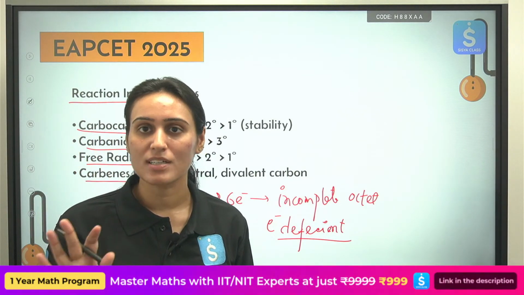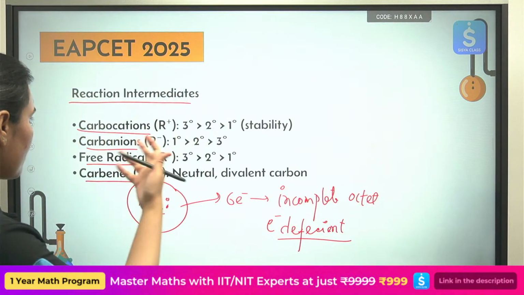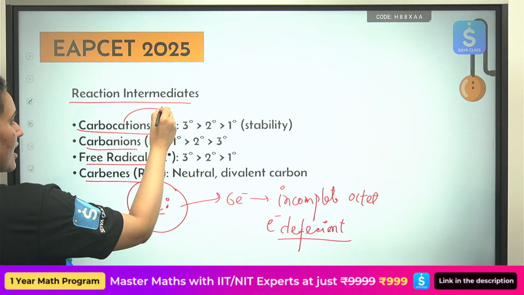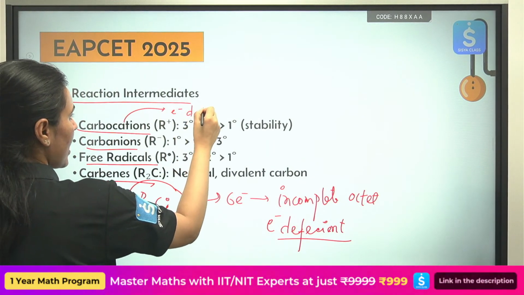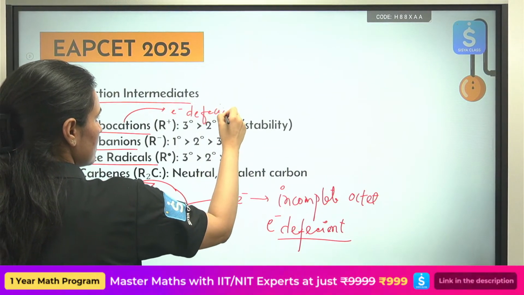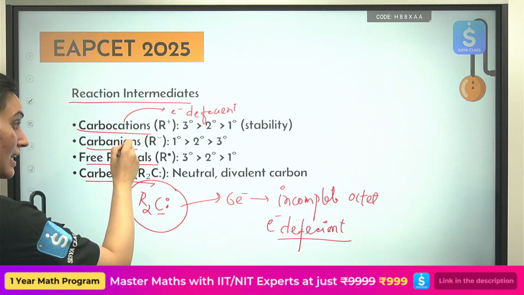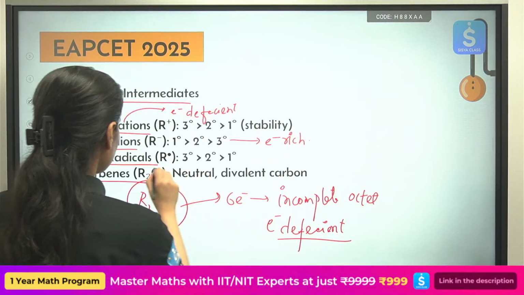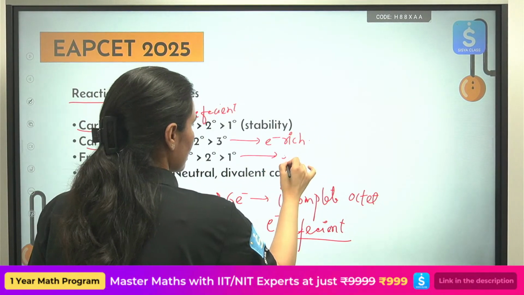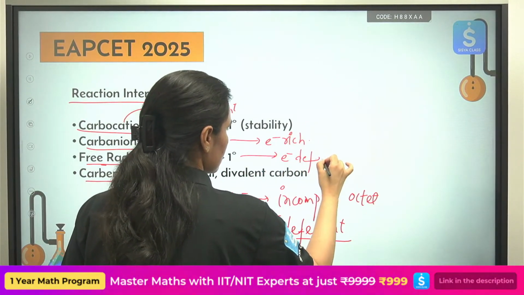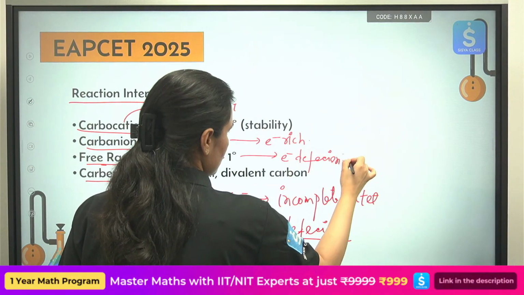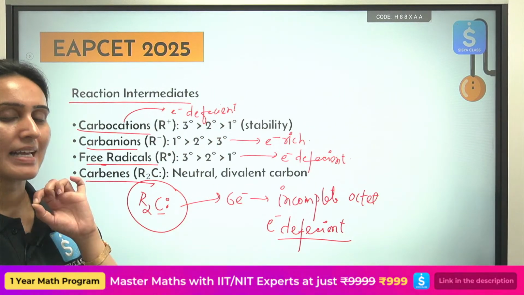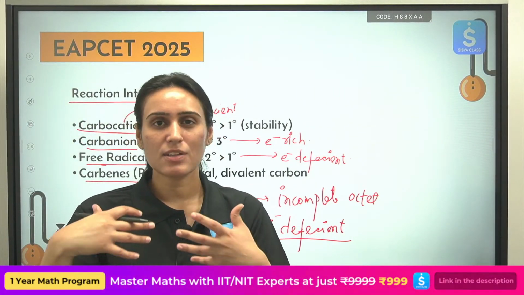It is electron deficient. Okay, apart from that, carbocations, these are also electron deficient. They also have 6 electrons. Carbanions, these are electron rich. Free radicals, these are also electron deficient. And understand one simple phenomenon. You can call it a trick.